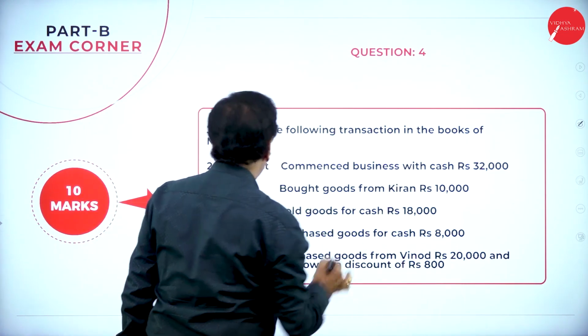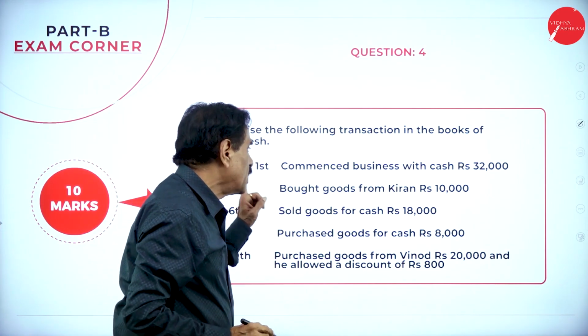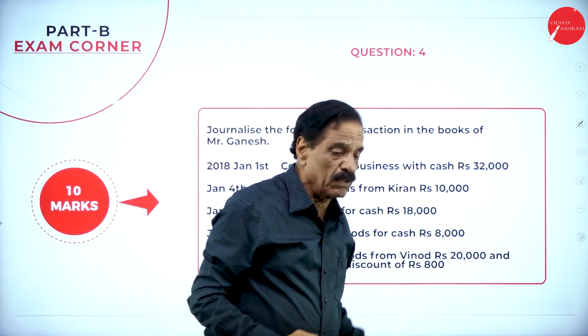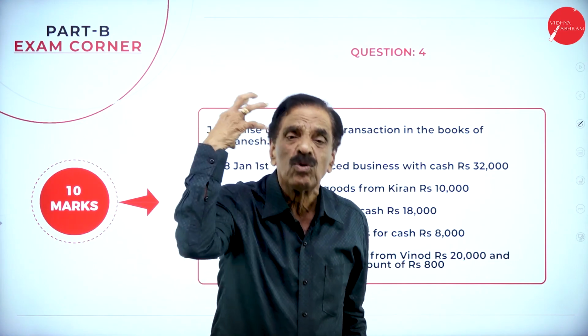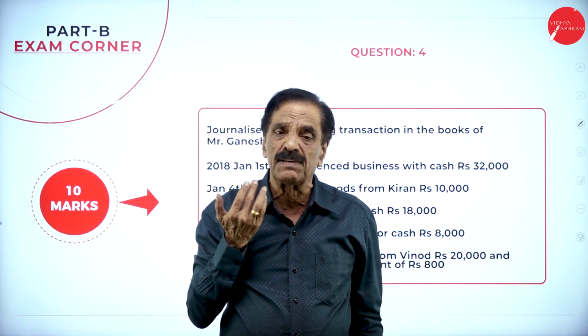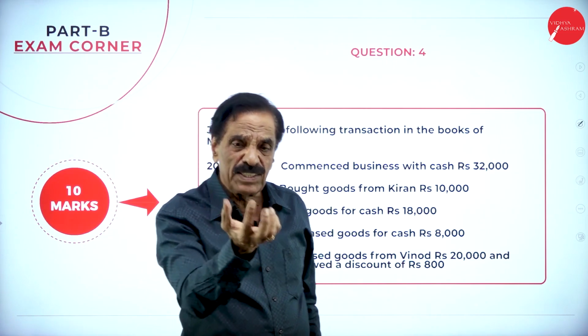Journalize the following transactions in the books of Mr. Ganesh. So he commenced the business with cash rupees 32,000. He introduced it into the business. Who is the receiver? Business is the receiver. What are we receiving? Cash. Cash is coming in.